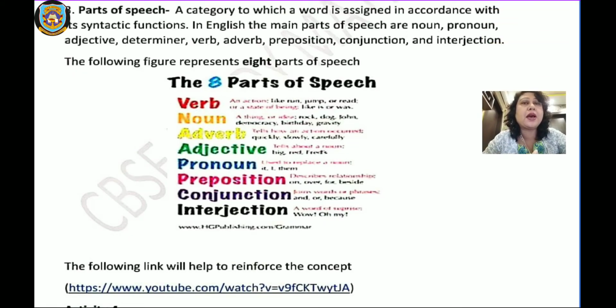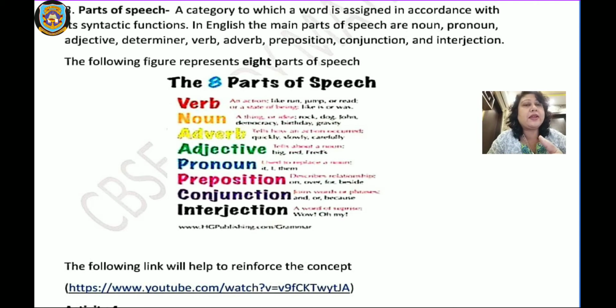Then next we have parts of speech. Now what are the parts of speech? As you have already got in your English classes, a part of speech is a category to which a word is assigned in accordance with its syntactic functions. In English, the main parts of speech are noun, pronoun, adjective, determiner, verb, adverb, preposition, conjunction and interjection. So the following figure represents the 8 parts of speech. So you may get a question, what are the parts of speech and what are the different 8 parts of speech. So you have to write this as your answer.